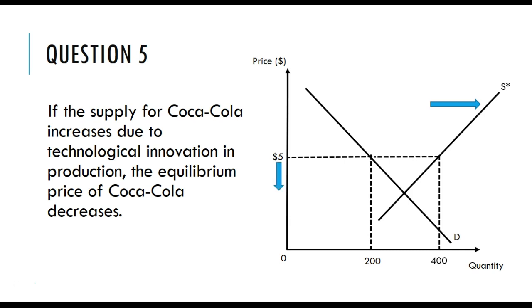In that case, the price would get bid downwards to eliminate this oversupply. Let's say it gets bid down all the way to $3, where the quantity demanded equals the quantity supplied at 300. Okay? So, true or false for our statement? The equilibrium price of Coca-Cola decreases. True, it does.